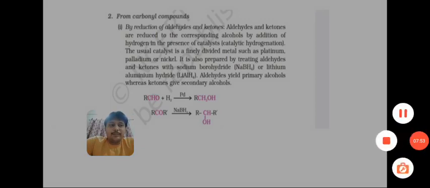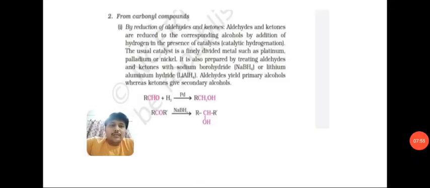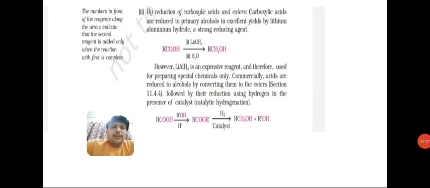Okay, and last, by using acid to convert to alcohol. Yes, acid on reduction gives primary alcohol only, and here the reducing agent is lithium aluminum hydride. Okay, clear students? So aldehyde gives primary, ketone gives secondary, and acid also gives primary alcohol.